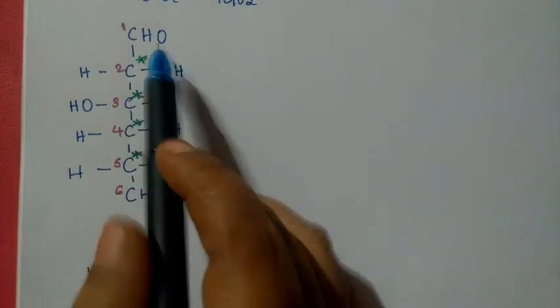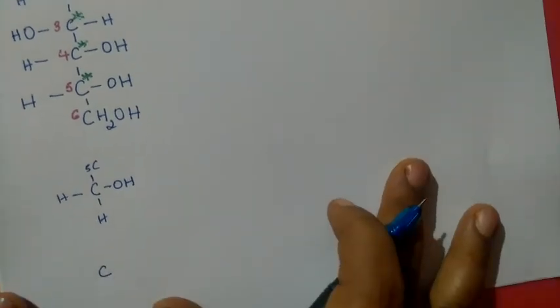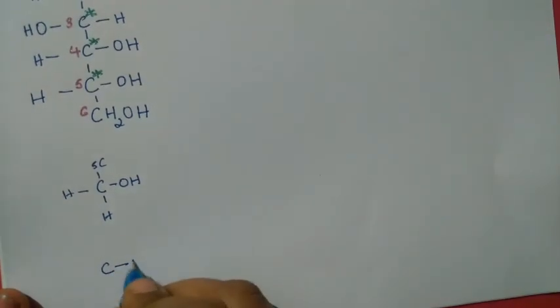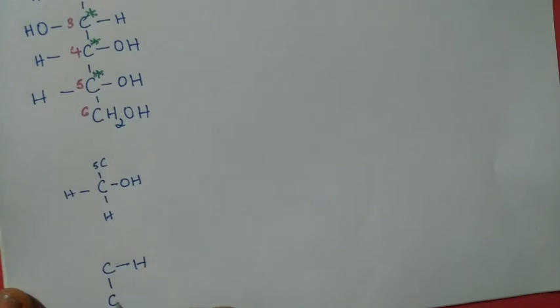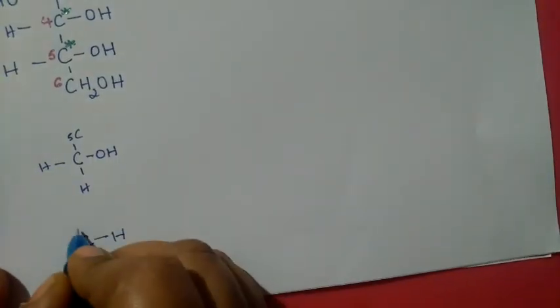Now when you consider the CHO group, why it is not chiral is, when you consider this one, CHO, it is C, H, on one side you have a carbon chain, leave that one, and on another side you have a double bond O.